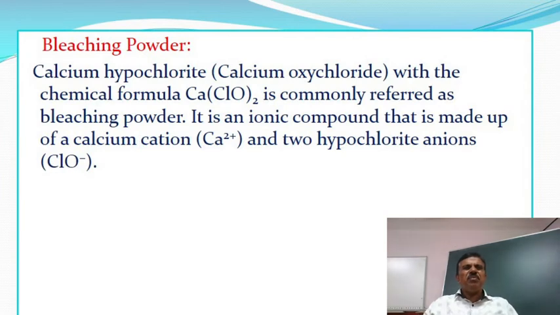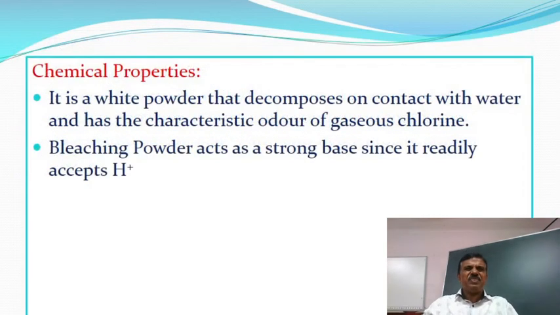Bleaching powder. Calcium hypochlorite, with the chemical formula Ca(ClO)2, is commonly referred to as bleaching powder. It is an ionic compound made up of calcium and two hypochlorite anions. Chemical property: it is a white powder that decomposes on contact with water and has the characteristic odor of gaseous chlorine. Bleaching powder acts as a strong base since it readily accepts H+ ion.